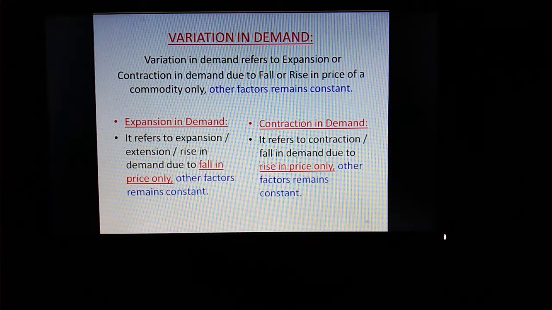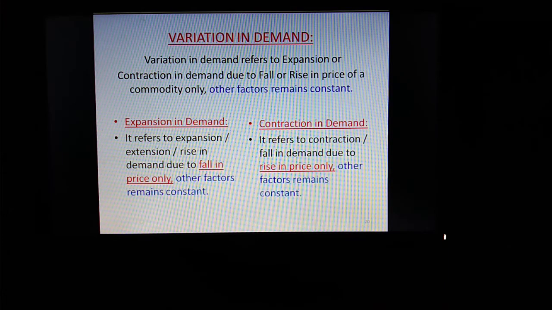It means there are no changes in income, there are no changes in prices of substitute goods, there are no changes in prices of complementary goods, tax structure, advertisement, etc. All other factor remains constant. Variation in demand takes place only due to rise or fall in price of a product or a commodity.